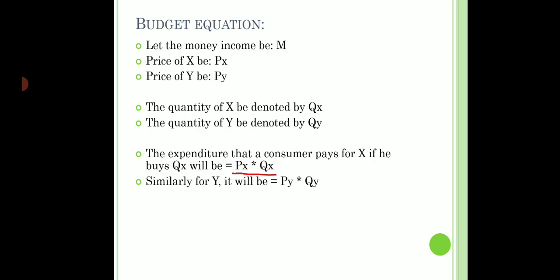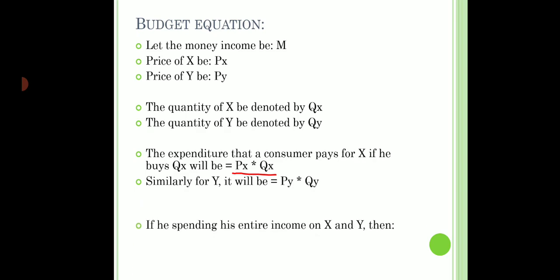Now given the money income M, I think we all understand that a consumer cannot spend more than M. Whatever is the value of M. Let the money income of the consumer be rupees 20. So if M is rupees 20, that means his expenditure, that is PXQX plus PYQY, cannot be more than 20.